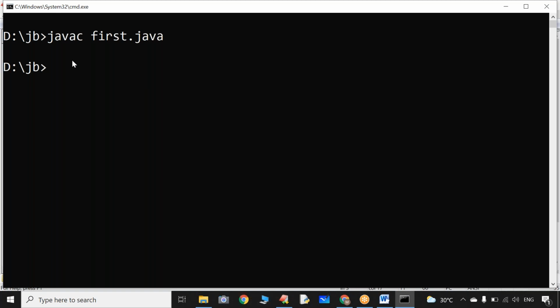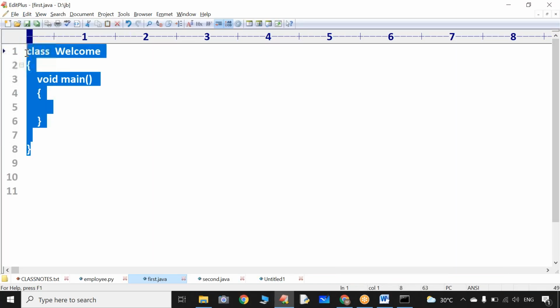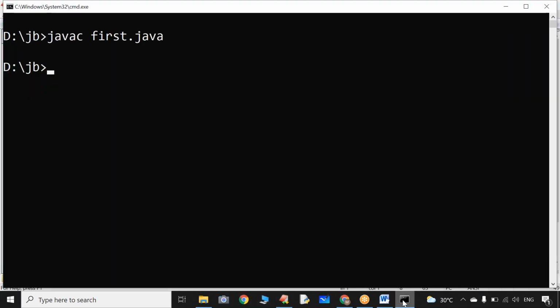Is the compiler shouting at me, saying you have an error in line number 10, line number 2, line number 3? No, because now your program is syntactically correct. According to the Java rules and regulations, you have developed one program beautifully. That's why the compiler is not shouting. No error came.